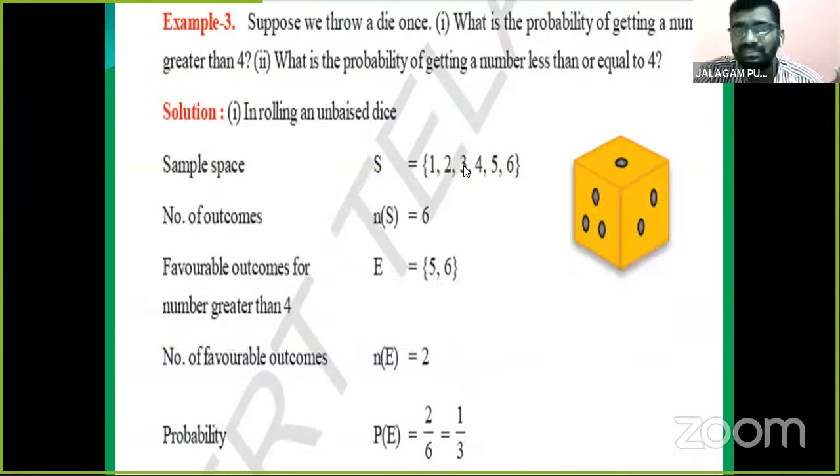Okay children, next, another example. Listen carefully. Suppose we throw a die once. We already discussed yesterday what a die is. A die is nothing but a cube with 6 surfaces. Each surface contains numbers or dots like this. So suppose we throw a die once.